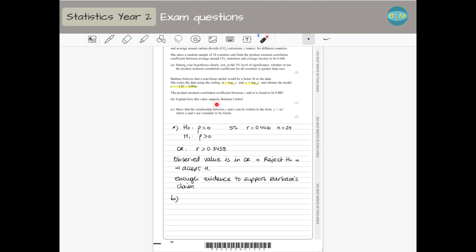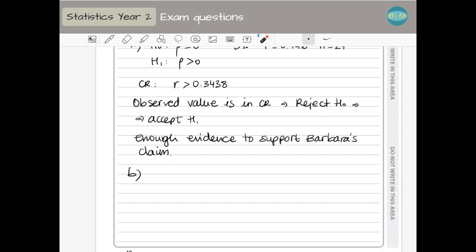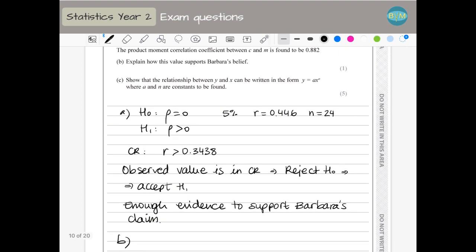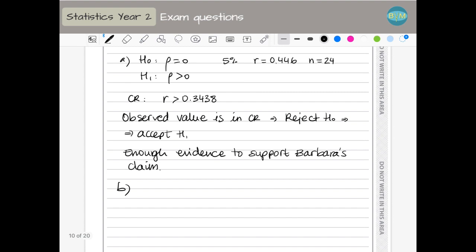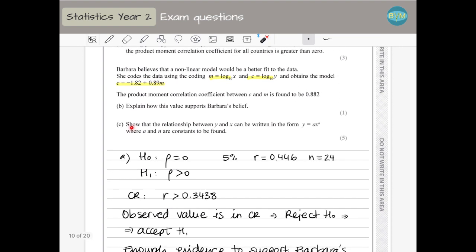It says, explain how this value, the product moment correlation coefficient between C and M, supports Barbara's belief. So it's very close to 1, it's 0.882, so it's a high value. It's a high product moment correlation coefficient, which means there is linear correlation. Then for C, it says show that the relationship between Y and X can be written in this form. So we have a connection between C and M that are really log Y and log X.